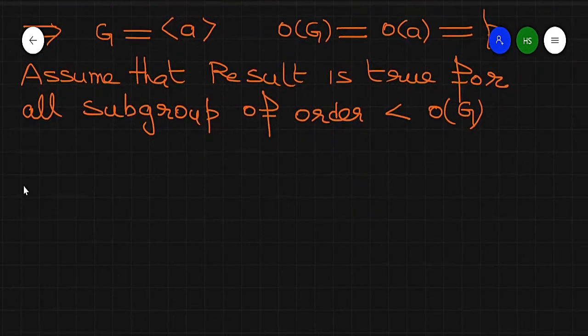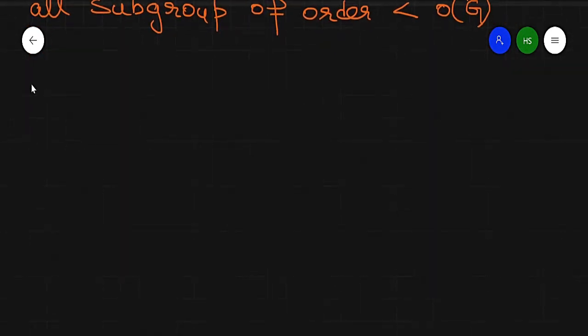Now to prove this for the order of G, as we know, what is Z of G? Z of G is the center of G. So this center of G is a subgroup of group G, right? Now we have two cases.